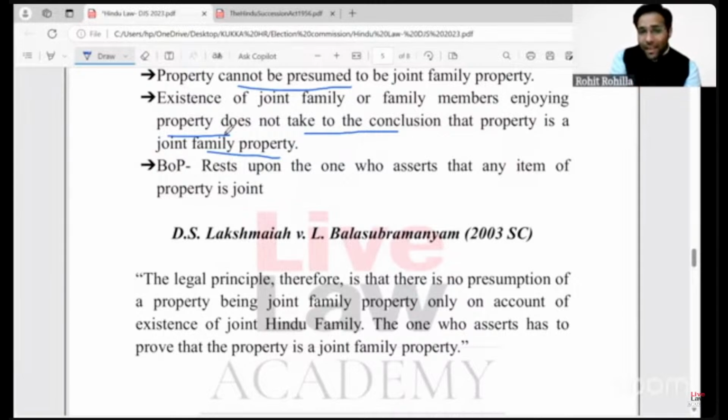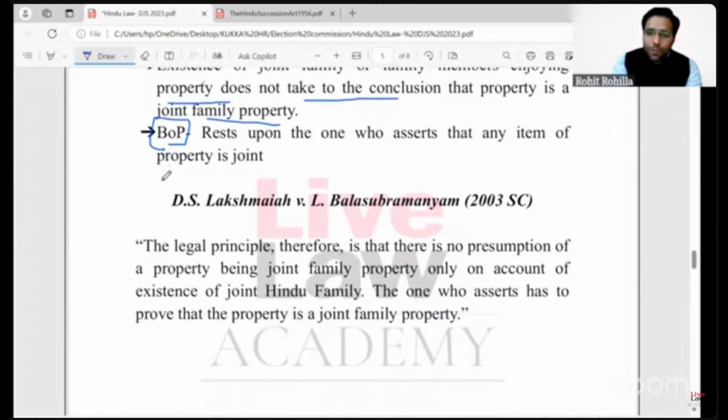But at the same time, this existence of joint family relationship or joint family members enjoying the same property simply cannot label the property to be joint family property, right? As I have said, the burden of proof, the BOP stands here for burden of proof, rests upon the person who asserts that any particular item of the property is joint.